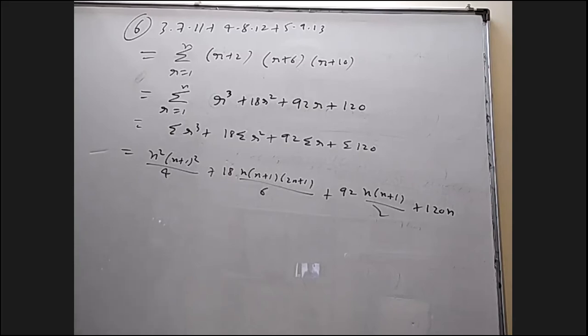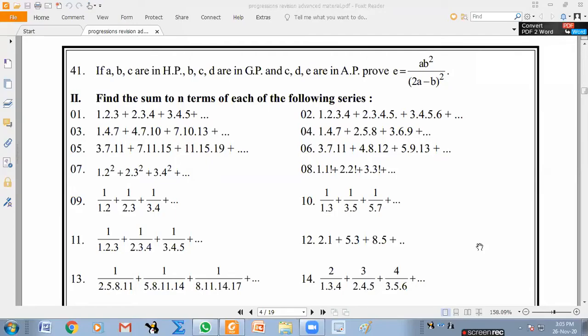Okay, next we'll try the 7th one. I'll show the question. I wanted to see how the 4th one's answer comes, but it's okay. You don't worry about the 4th. I'm just trying, but you try the 7th one. So the 6th one basically doesn't belong to method of differences.